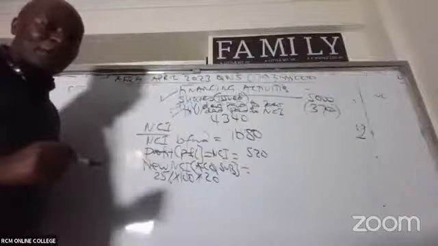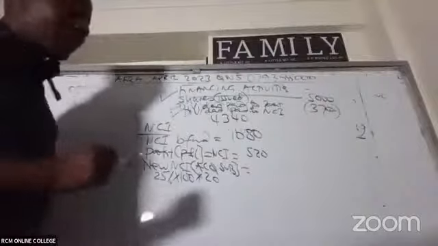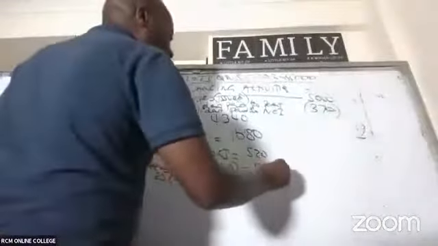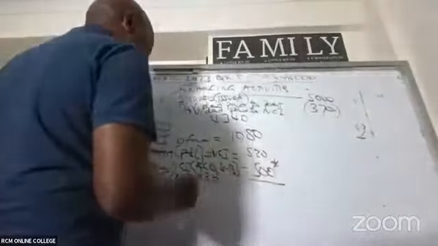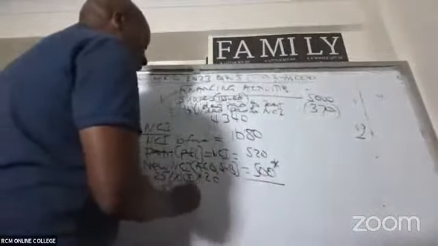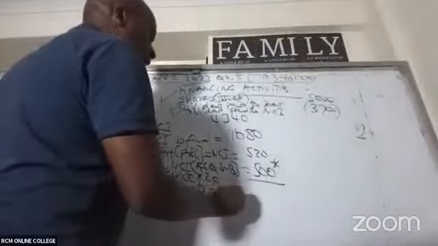Lizzie Muteto is saying 50. Is it 50 or 500? 500, I think. So please put a star here because that is very important for you. So give me the expected NCI.